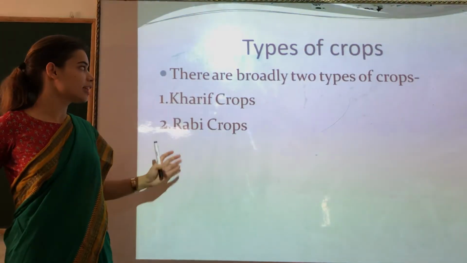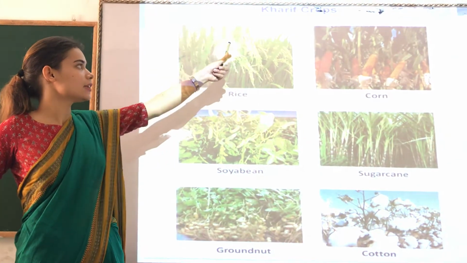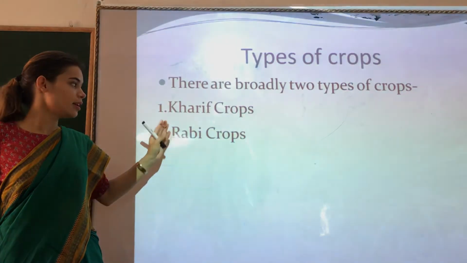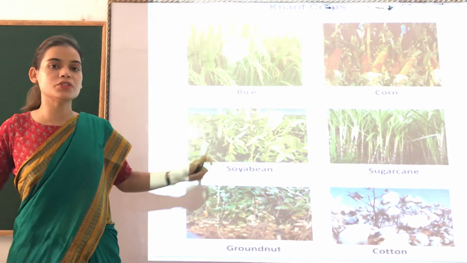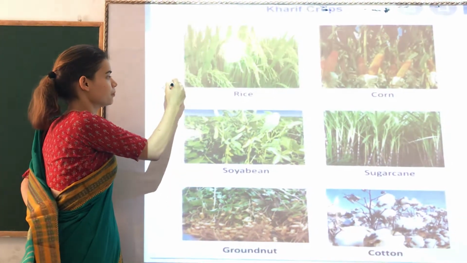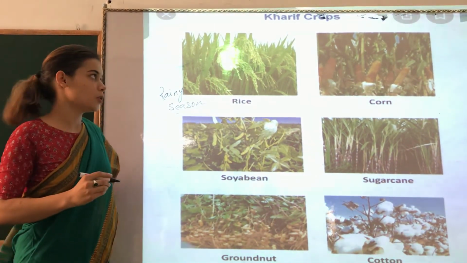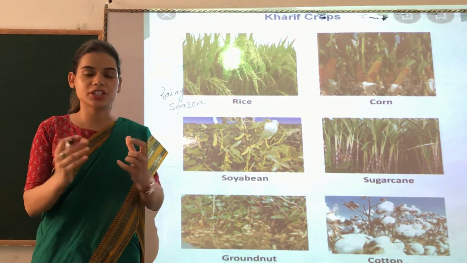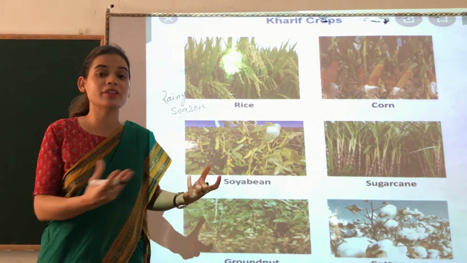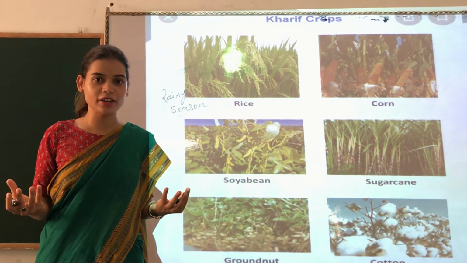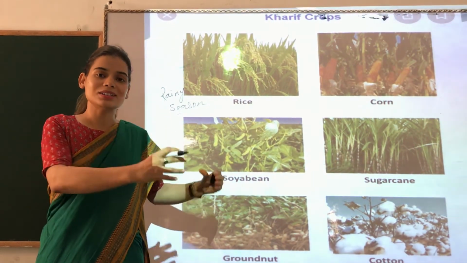So accordingly the crops are divided into 2 types. The first one is Kharif crop, as you can see here on the previous slide. Kharif crop and Rabi crop. Alright. So Kharif crop is a crop which is grown in a rainy season. Suppose there is one crop which needs a lot of water. Don't you think it is better to grow that particular crop in a rainy season, because there is already a lot of rain? So that's the reason why we grow certain crops in certain seasons.